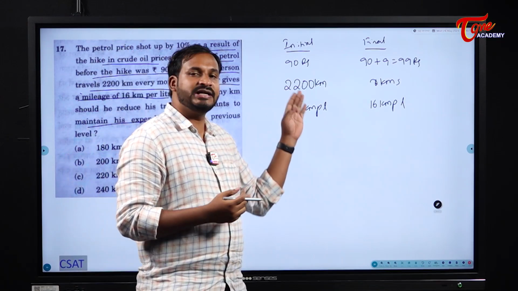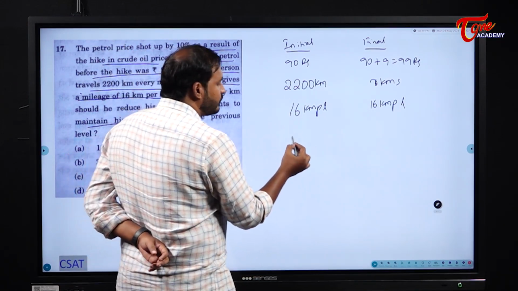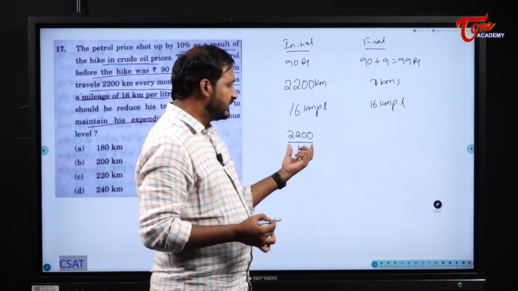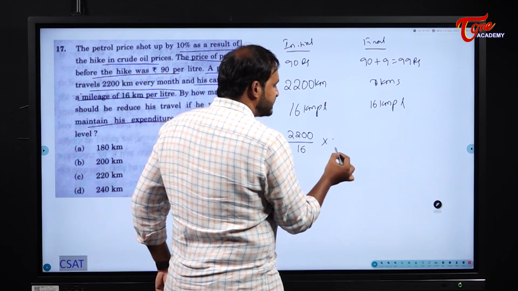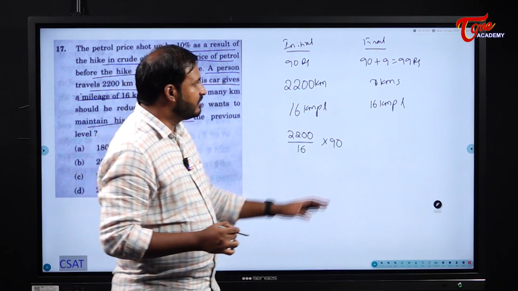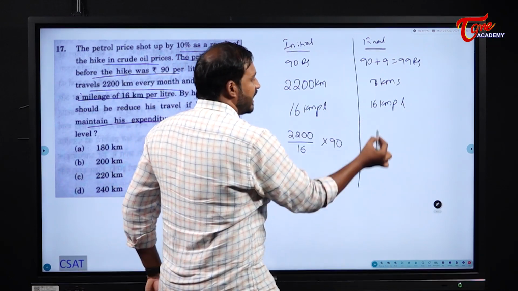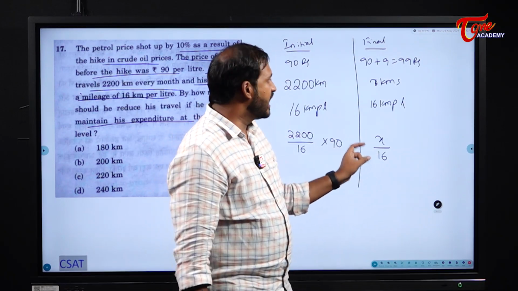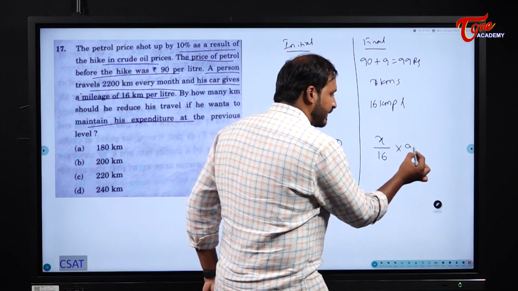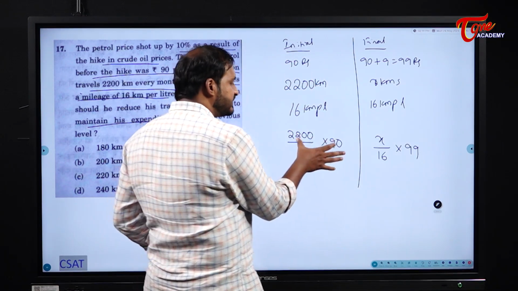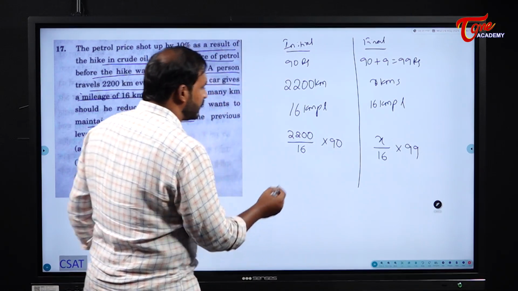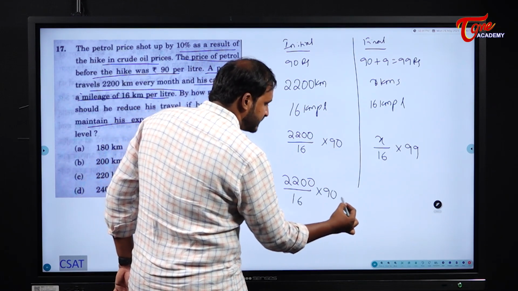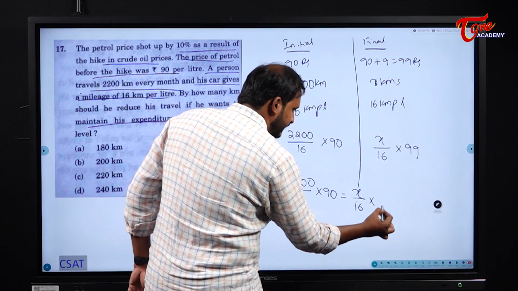First of all, how many liters will be consumed here? Tell me. Distance 2200 kilometers divided by its mileage is the number of liters. And the price, this many liters into 90. This is the amount which he will spend. And what is the amount which will be spent by him in this case? X kilometers and its mileage is 16, so this many liters will be consumed here, and the price is into 99. Now what they are telling is this expenditure and this expenditure should be equal. So what can I write? 2200 by 16 into 90 is equal to x by 16 into 99.